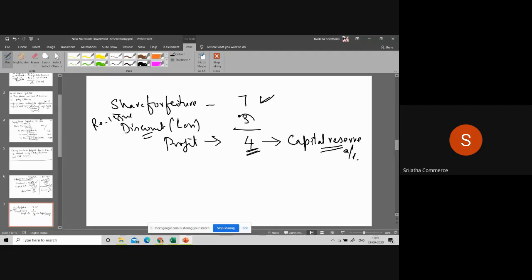And whatever discount you are giving, this discount should not exceed 7 rupees. Is it clear? Whatever discount you are giving on reissue of forfeited shares, it should not exceed 7.